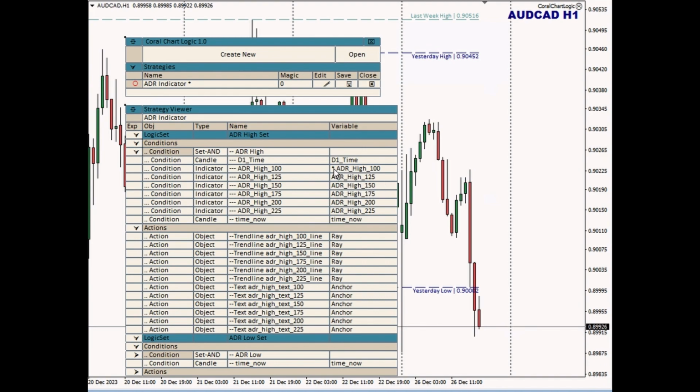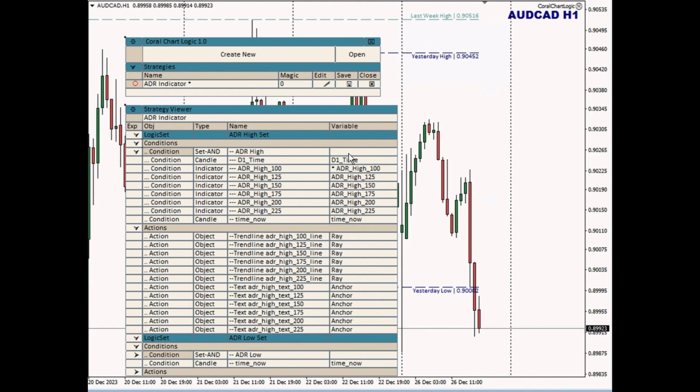But I do want to point out, why does this variable here have an asterisk next to the name? That is because there are two different kinds of variables: local variables and global variables. This variable here, this ADR high 100 variable, has been designated as a global variable, and so it's been identified with an asterisk.